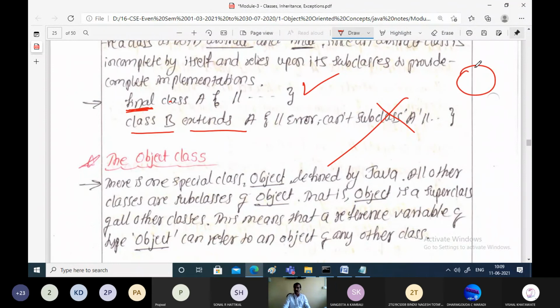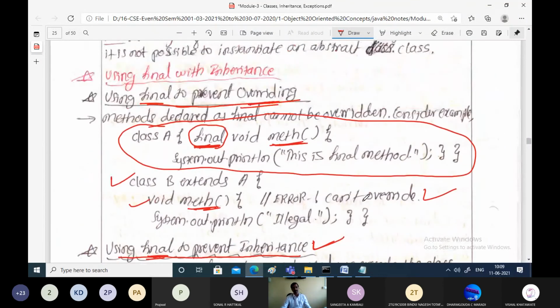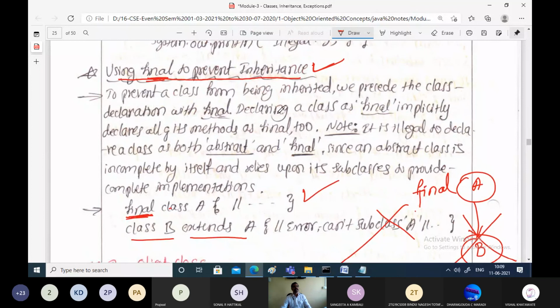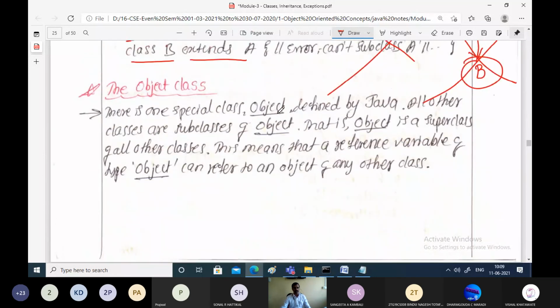So class A is a superclass and class B is trying to inherit. In the usual case it is possible, but when you declare class A as final, no other subclass is allowed to inherit it. That is the usage of the final keyword. Two uses of the final keyword: one is to prevent overriding by the subclasses, and another is to prevent inheritance itself.